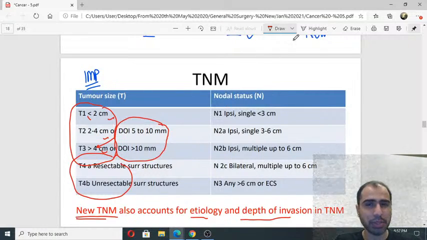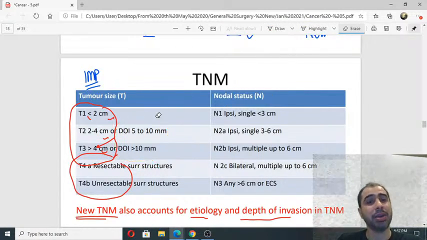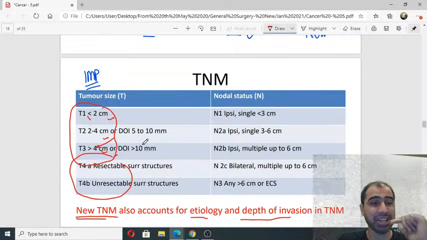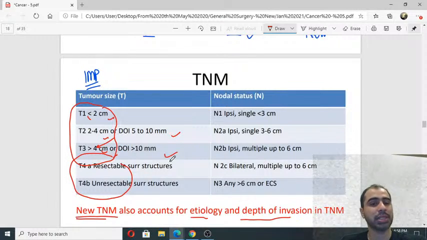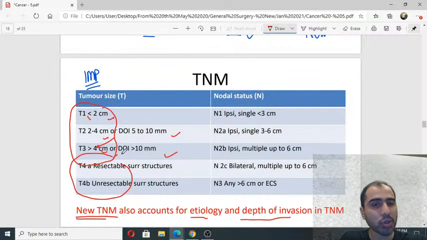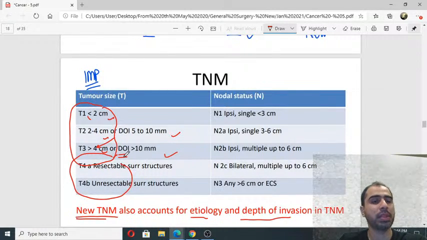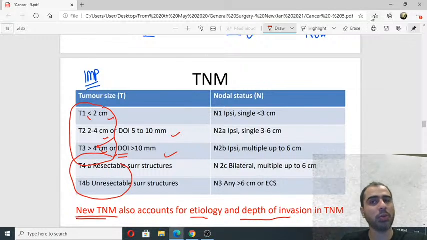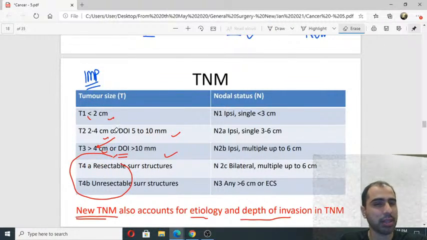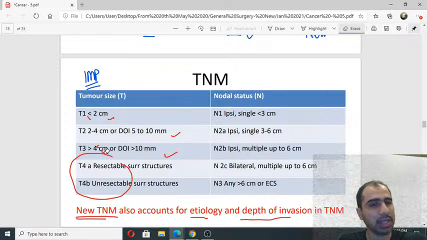But if it comes in the MCQ, and the examiner who has set the paper knows, especially if he is a head and neck surgeon, he will definitely put this, just like how I took you around. So depth of invasion is new. Whichever is higher, that gets counted. Size more than 4 centimeters becomes T3, or depth of invasion more than 10 millimeters becomes T3. Both become T3. This is what we need to know.